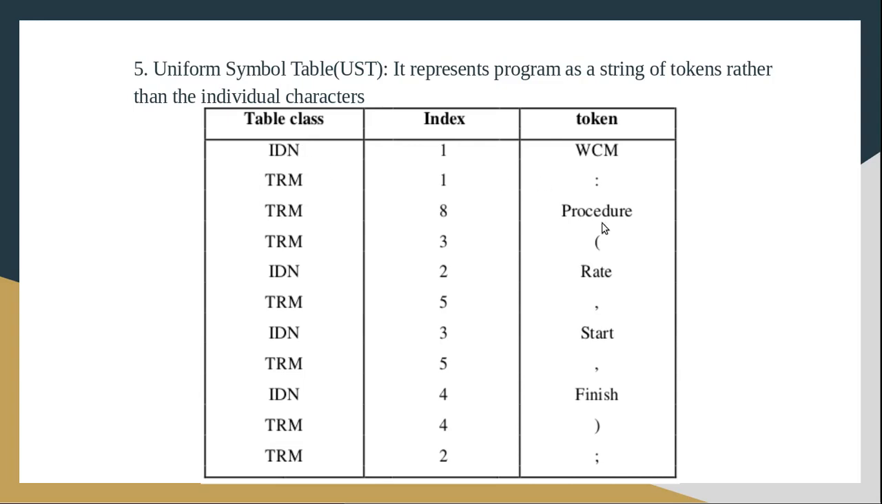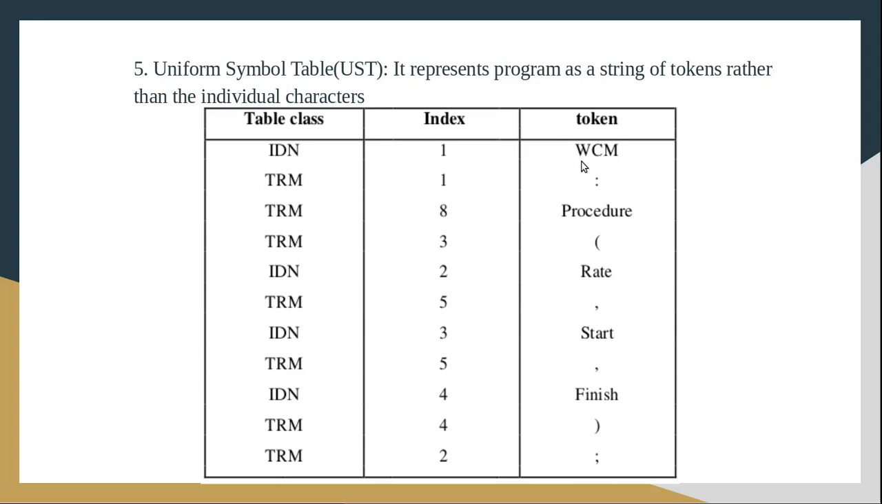So what was the first statement in our source program? WCM colon procedure, and within the brackets it declared 3 variables: rate, comma, start, comma, finish, and so on, right? So the first statement was declaring the label name and declaring the procedure with the 3 variables. So what we are going to do is first read the first token. What is the first token? WCM. So we are reading the first token.